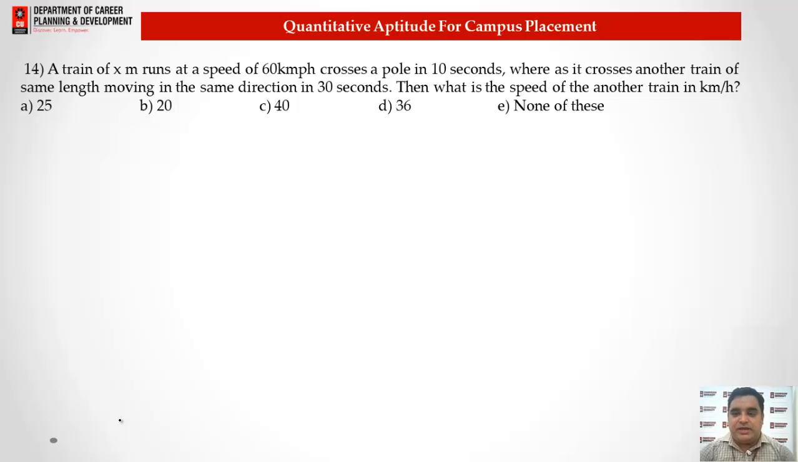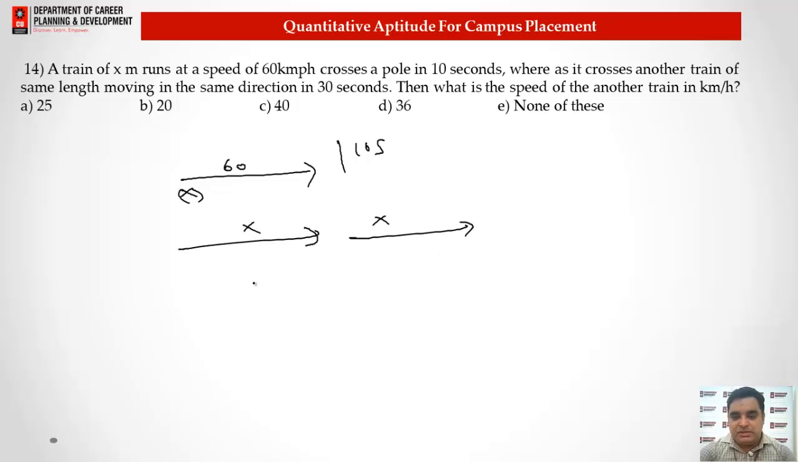Then what is the speed of the other train in kilometers per hour? It is very interesting that the speed of the train is 60 and the length is x meter, and it crosses a pole in 10 seconds. So when this train crosses another train of the same length x meter, with the speed of 60, to cover the same distance, x distance is covered in 10 seconds, so 2x distance needs to be covered in 20 seconds, right?